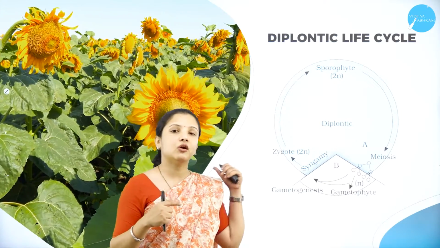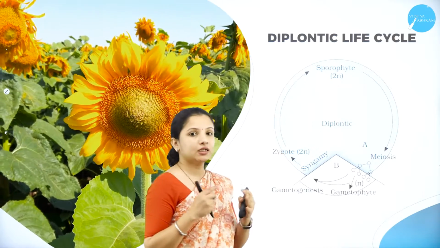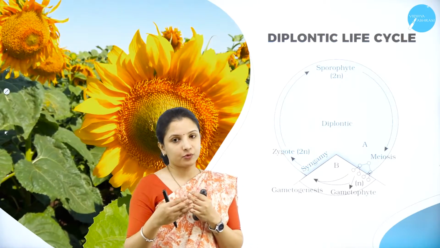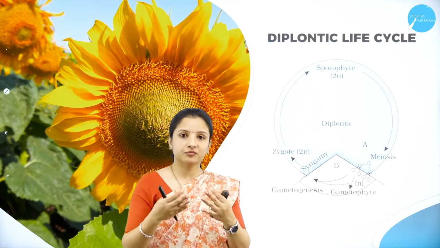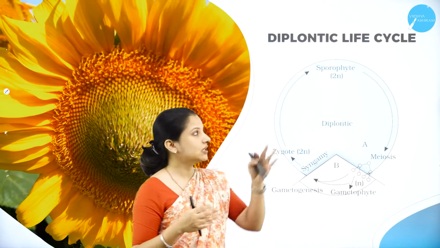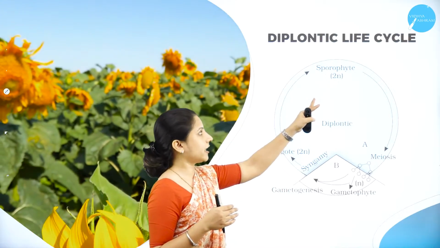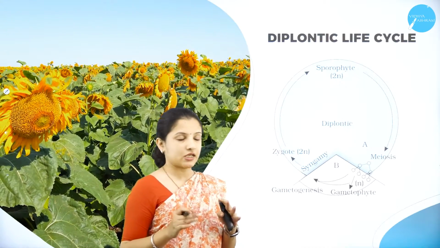So that is why it is called the haplontic life cycle. But in the case of the diplontic life cycle, the dominant phase is the sporophyte. So anything related to the sporophyte is always diploid in nature. That is, they undergo mitosis. So therefore, the majority of the portion in the diplontic life cycle is occupied by the sporophytic generation.